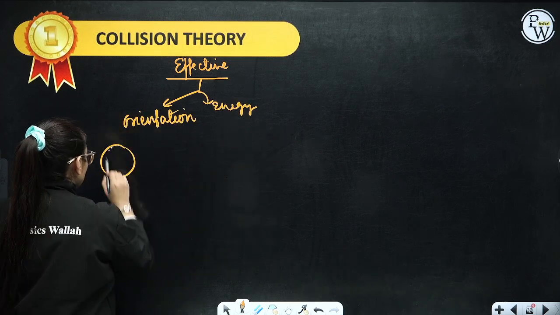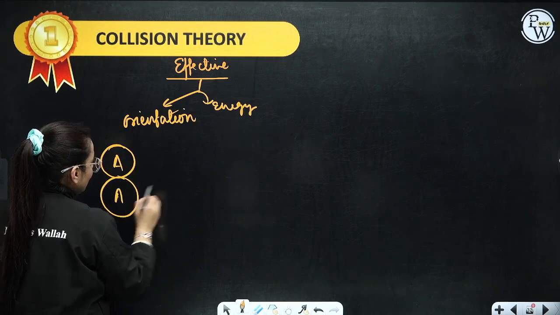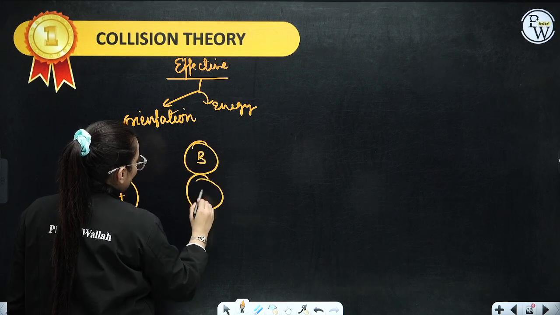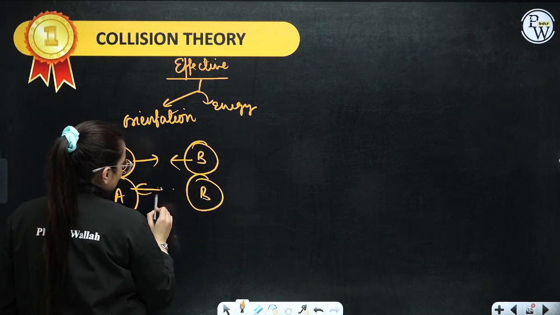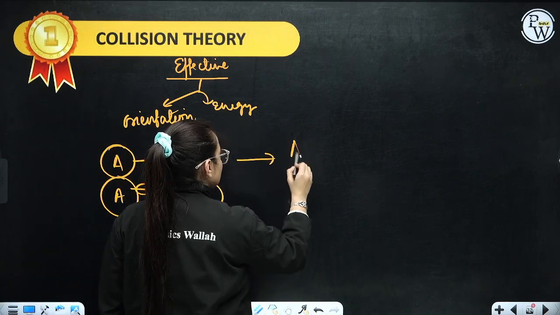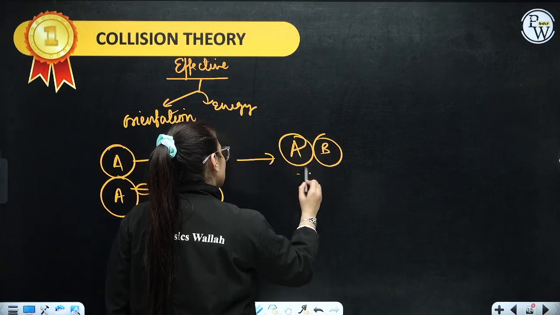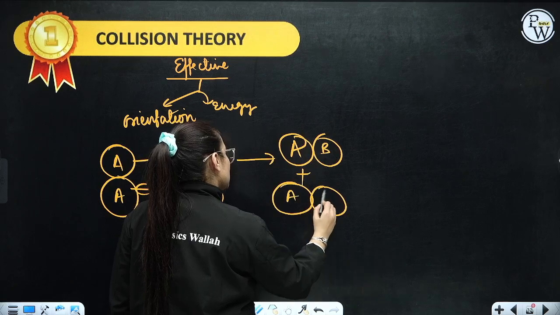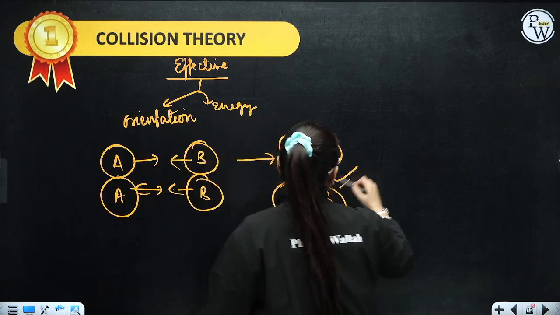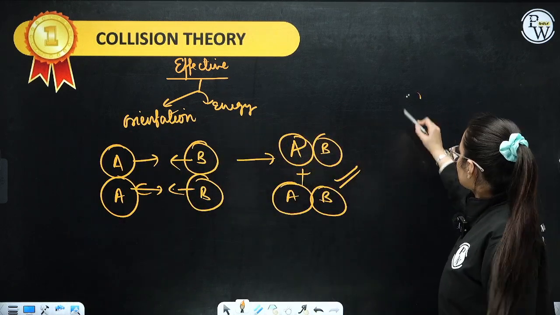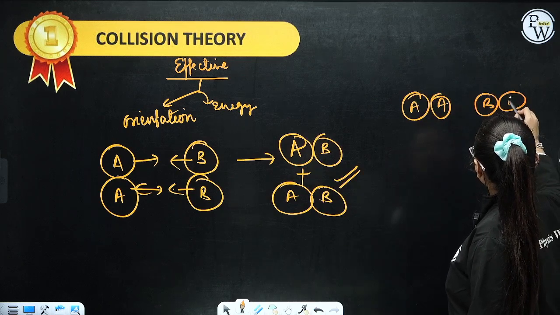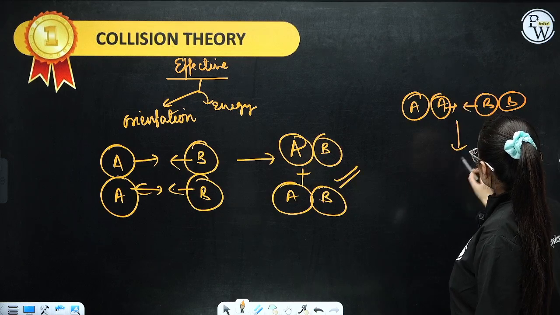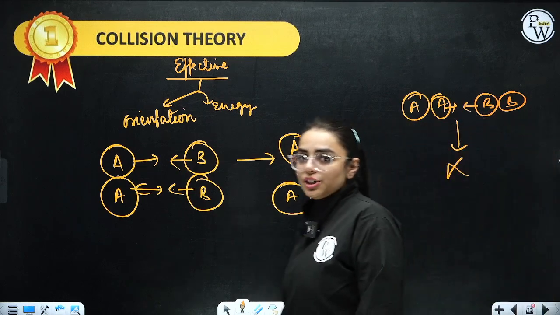Now, for example, if you have A2 and you have B2, one way for them to collide is like this. And if they are colliding in such a way, yes, it is an effective collision. 2AB is produced. It is an effective collision. But let's consider they are colliding like this. A2 and B2 are colliding like this. So this is not an effective collision, only because only one molecule is responsible.